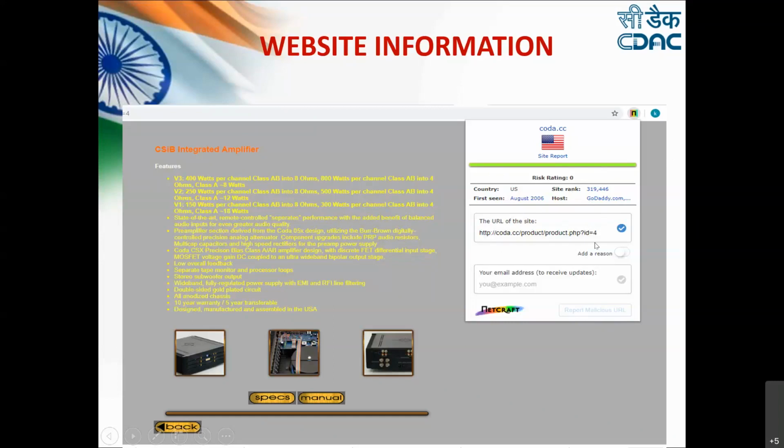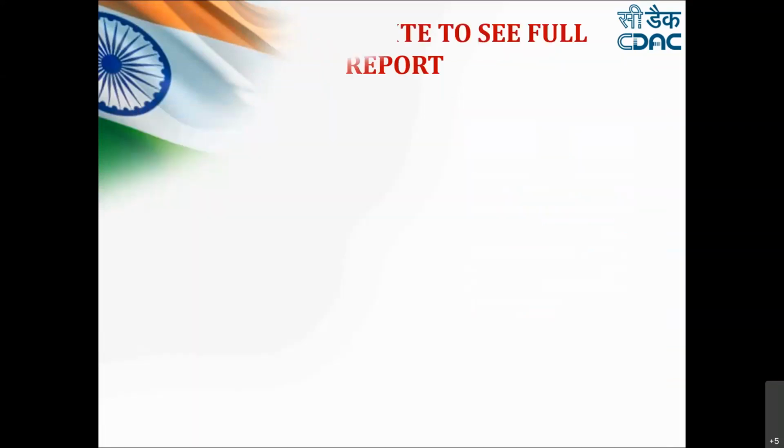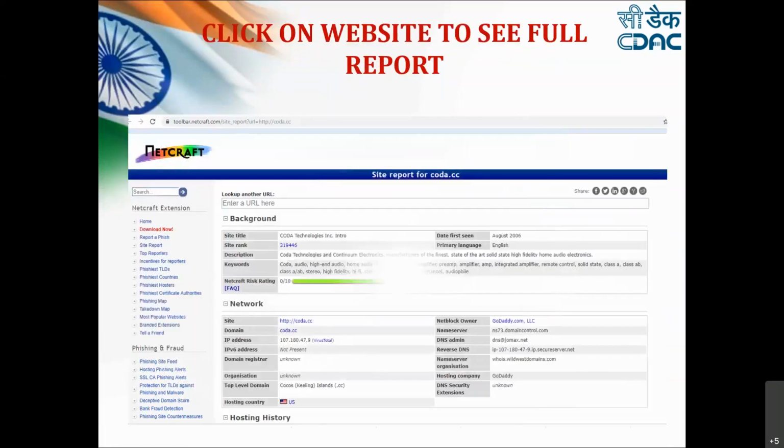If I want to get more information about this particular website, as a hacker or as a penetration tester, I can simply click on this particular link, that is coder.cc. When I click on this link, it will give me a detailed report about this website and take me to its official website, that is toolbar.netcraft.com.